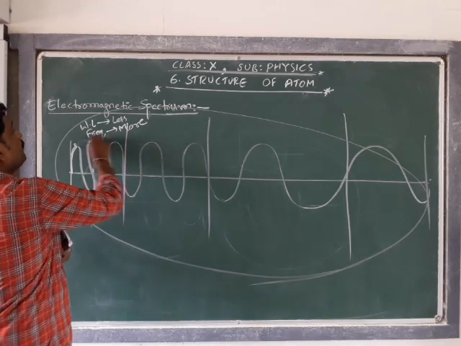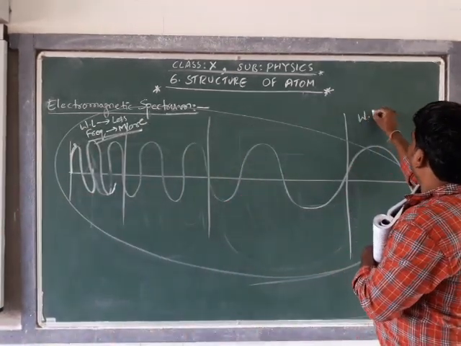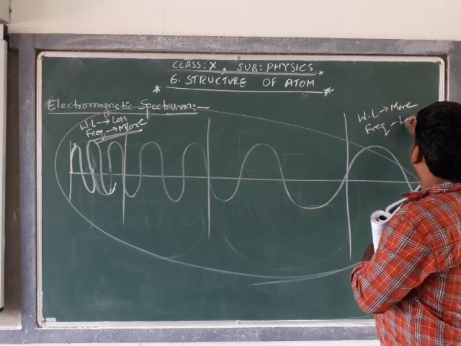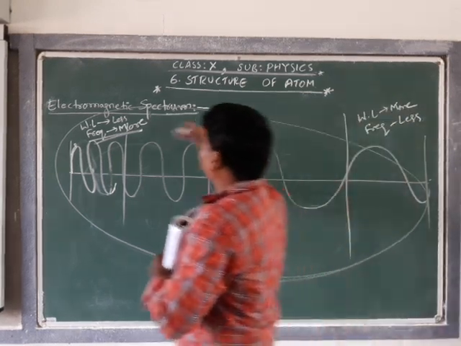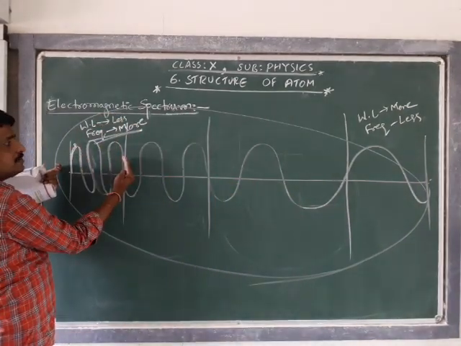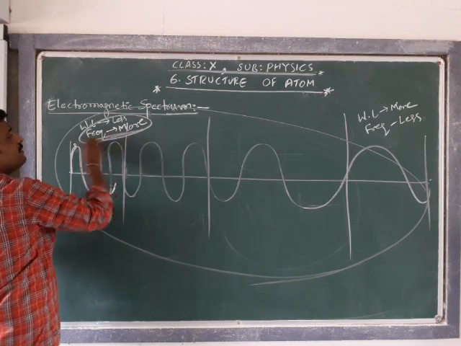If the wavelength is more, then the frequency will be less. If the wavelength is less, more oscillations will be there in a cross section per second. That means frequency will be more.